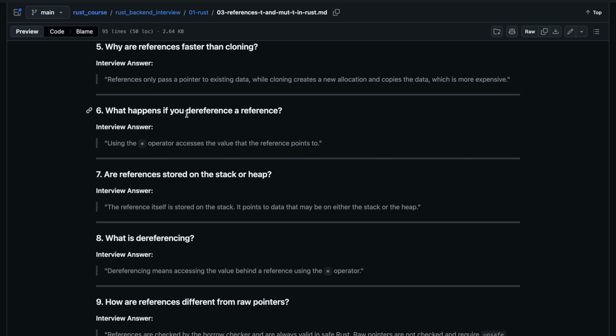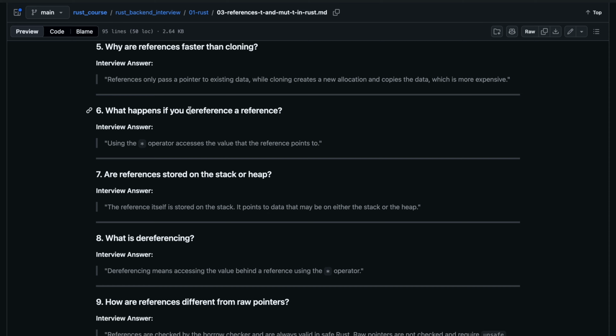What happens if you dereference a reference? Using the star operator accesses the value that the reference points to. I think this definition is strong, it just denotes dereferencing using the star. What happens if you dereference a reference?